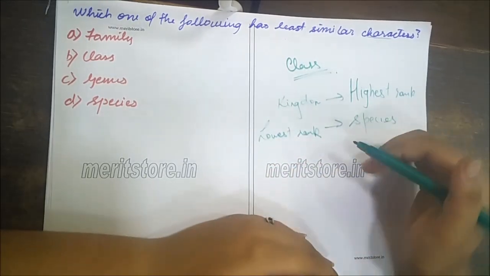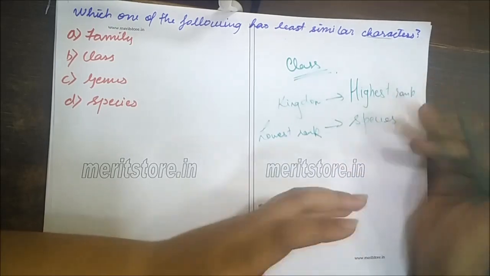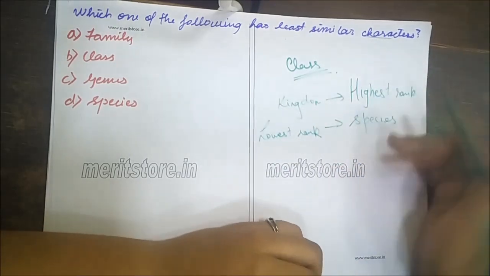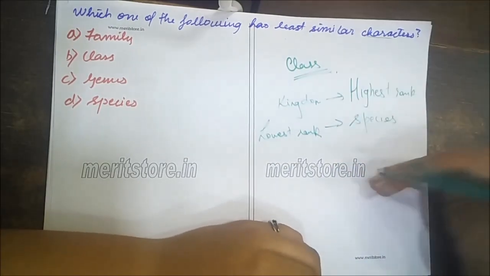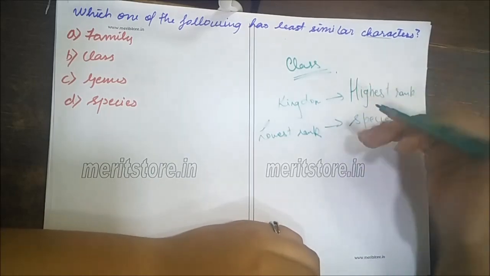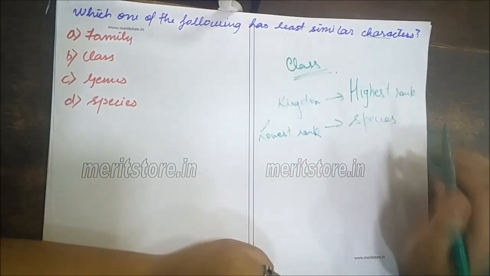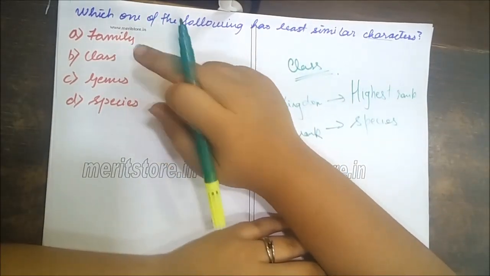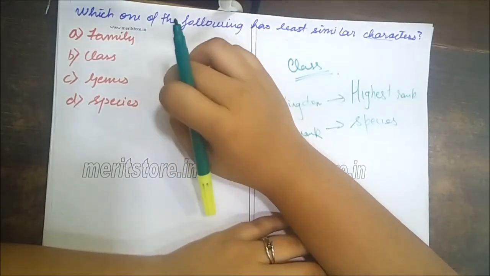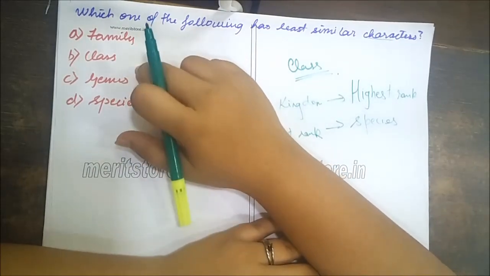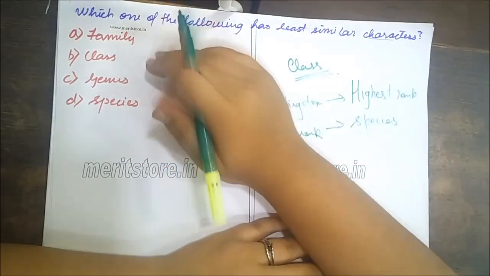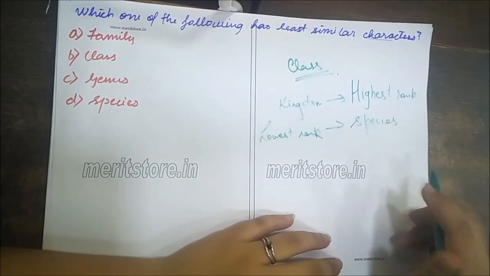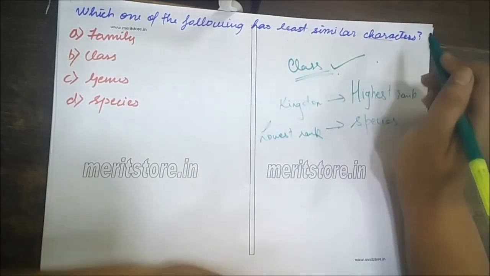Okay. So it decreases. What decreases? The similar characters decrease from highest rank to least rank, that is kingdom till species. Now out of the given categories, which is family, class, genus, species, the class being the highest category possesses the least characters, so the answer is class.